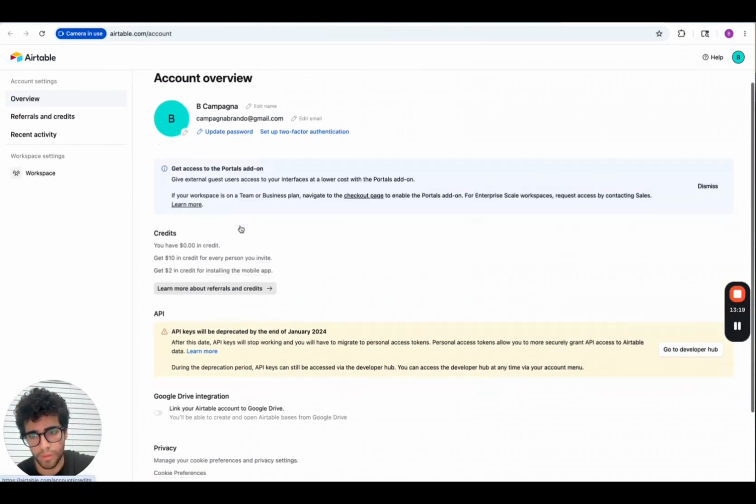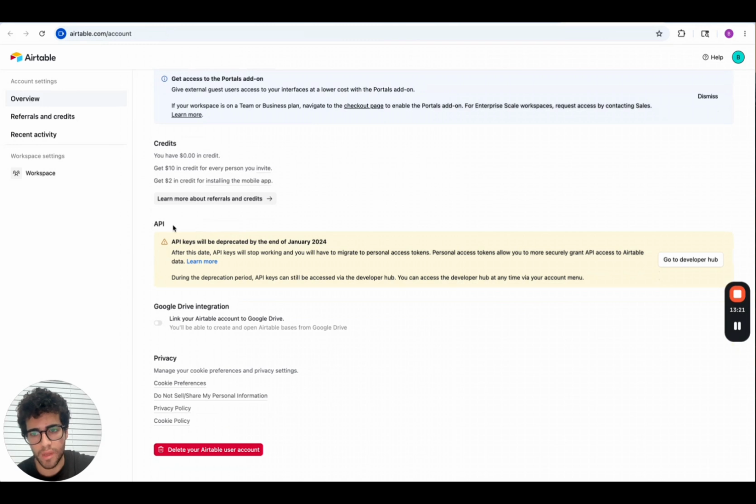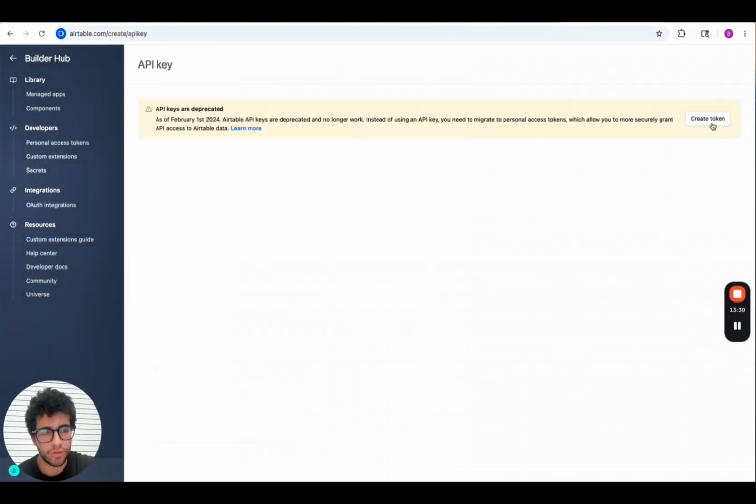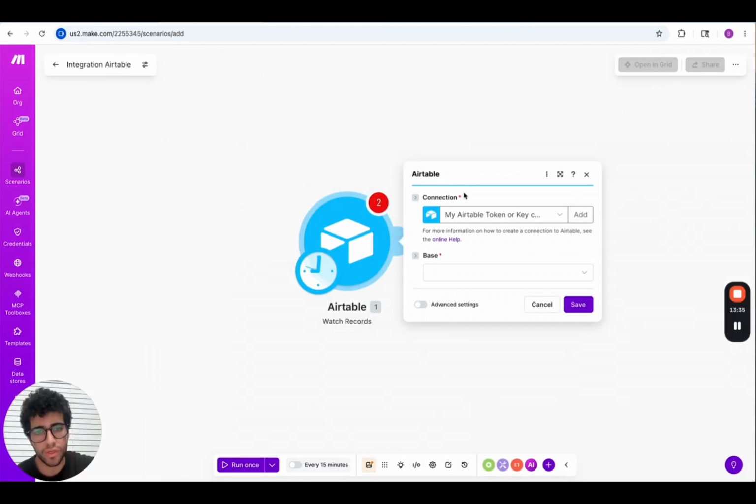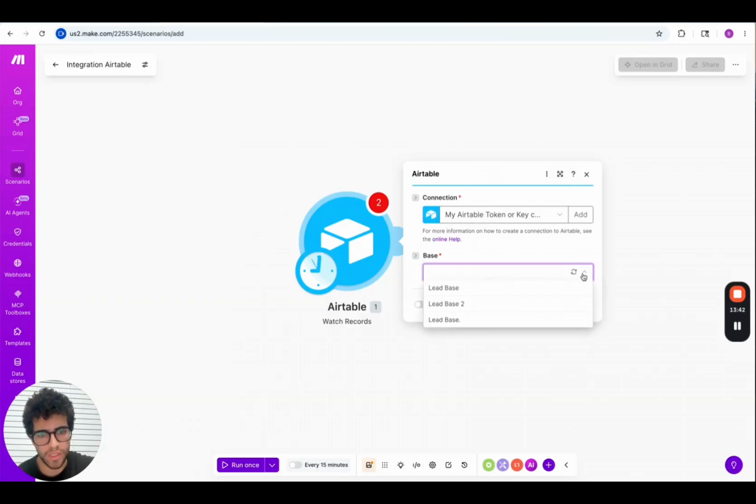You just scroll down till you see the APIs. You see this API section, and you click go to developer hub. You click here and you create token. Once you have your token, you just copy and paste your token, save it because you won't be able to see it again. So save it in a safe place, copy and paste it, and you're gonna see exactly what I'm seeing now.